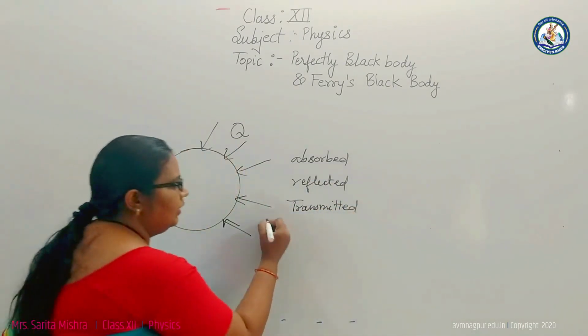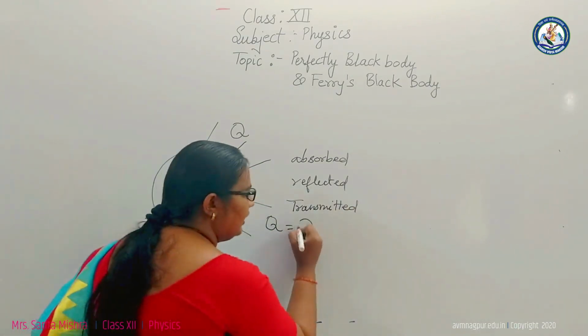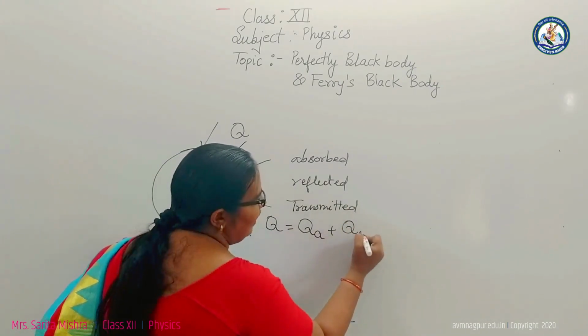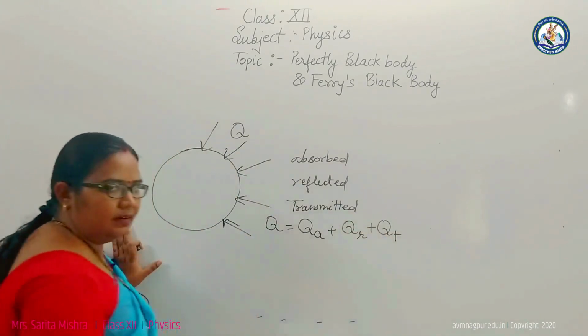So the total heat energy is the combination of the heat energy absorbed, heat energy reflected, and heat energy transmitted, right?